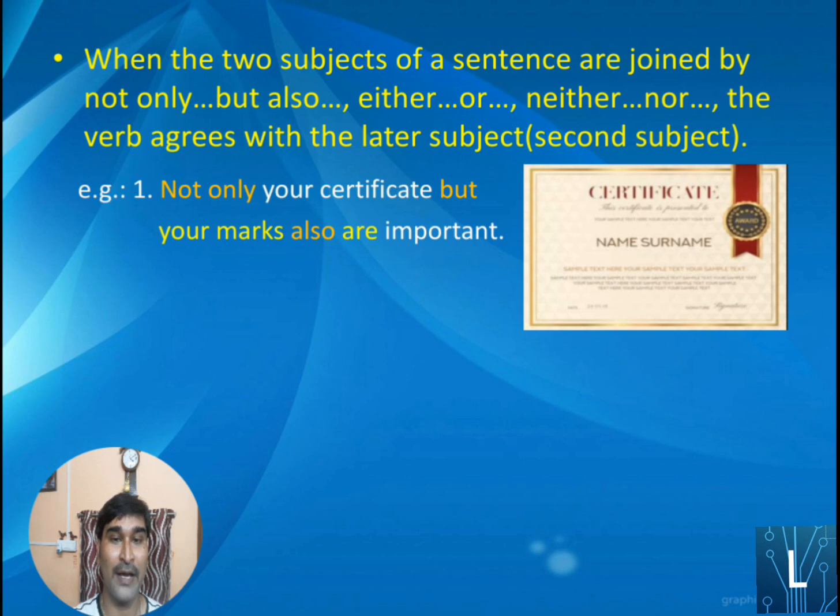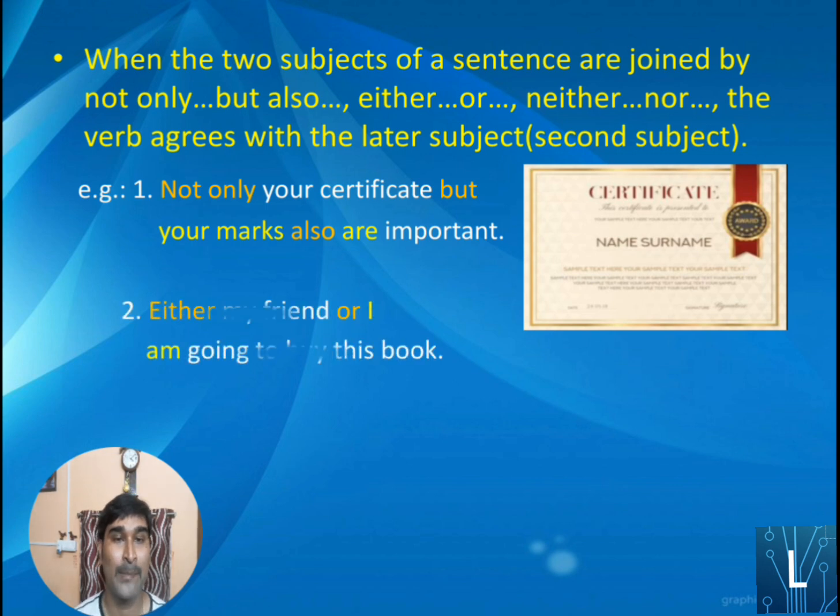Now here you can easily understand that the first subject will be your certificate, the next subject will be your marks. Is it so? Now according to the second subject, the verb will come. Why? Because the connector is not only but also. So here your marks is plural number, so according to that, a plural verb will come, that is are. Understood? So clear? Next one.